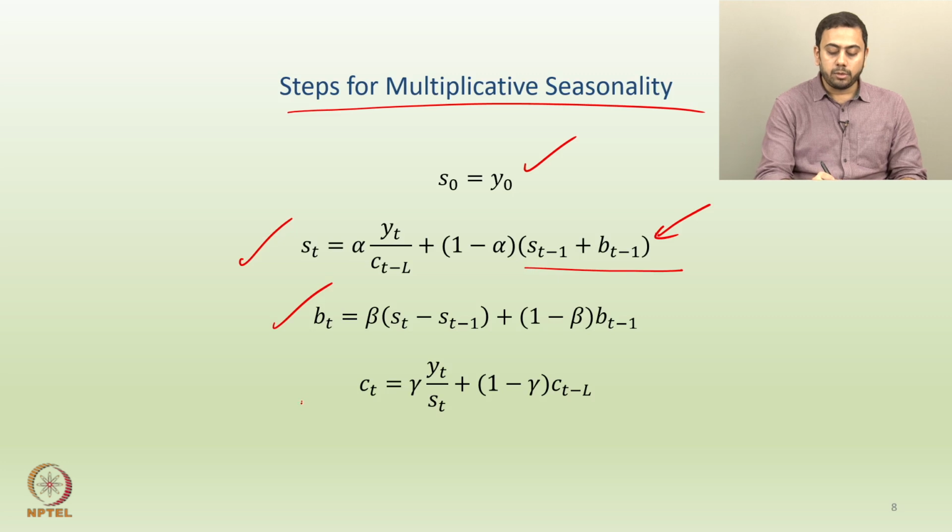And lastly, how do you control for seasonality? CT is gamma into YT divided by ST, again plus the remainder which is 1 minus gamma multiplied with CT minus L. Okay.